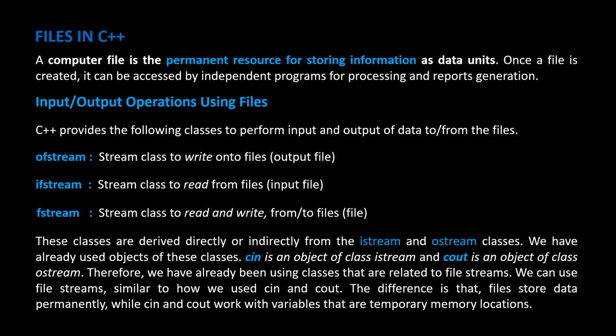We have already used objects of these classes. cin is an object of class istream, and cout is an object of class ostream. Therefore, we have already been using classes that are related to file streams. We can use file streams similar to how we use cin and cout. The difference is that files store data permanently, while cin and cout work with variables that are temporary memory locations.